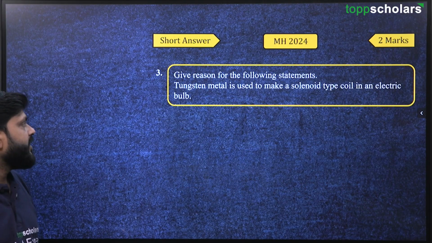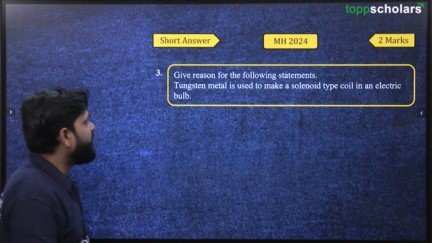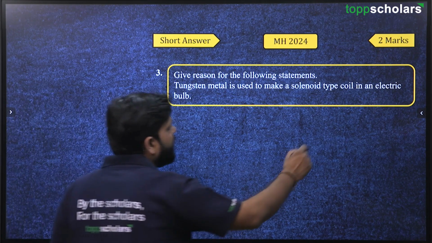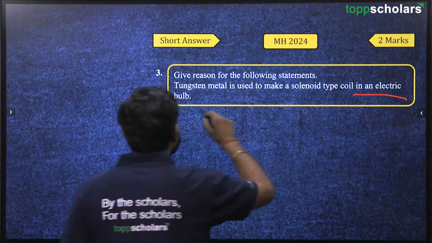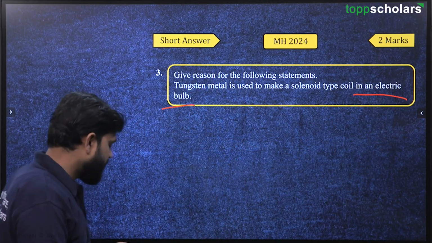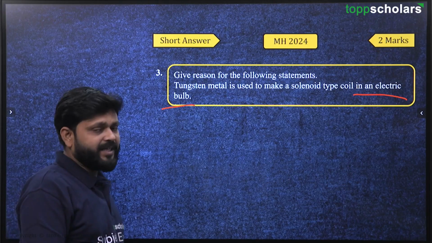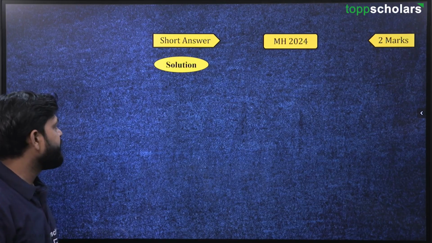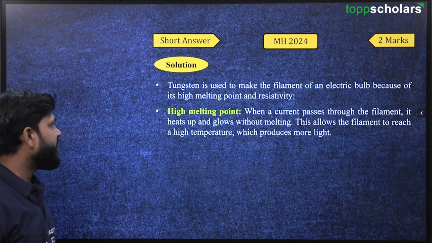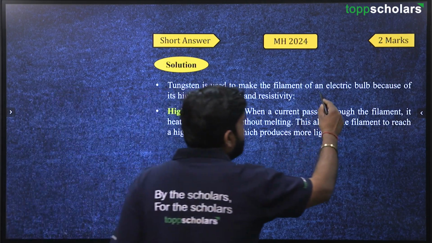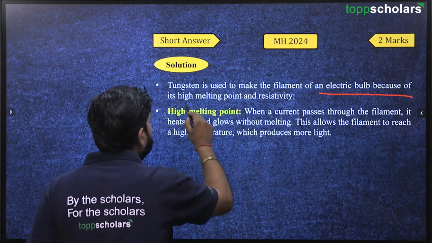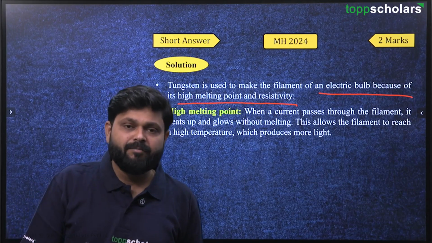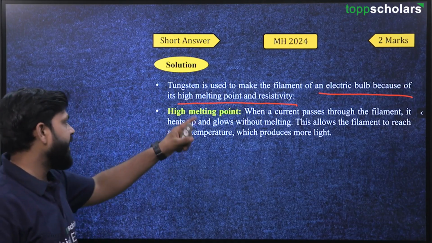Next question: give reason for the following statement. Tungsten metal is used to make a solenoid type coil in an electric bulb. Why is it used? Because the resistivity is high. Tungsten is used to make the filament of an electrical bulb because of its high melting point and high resistivity.